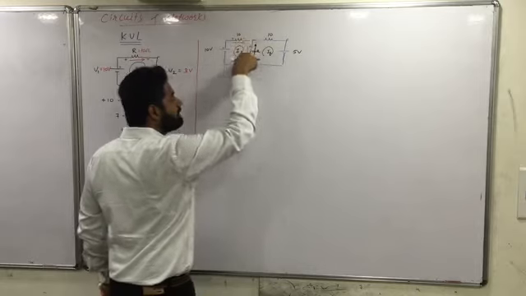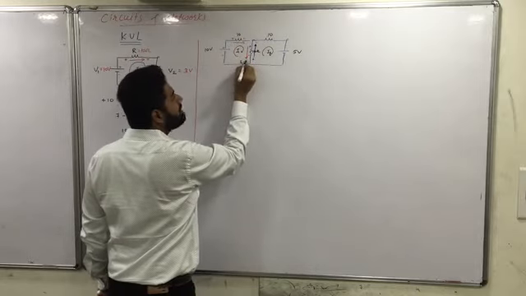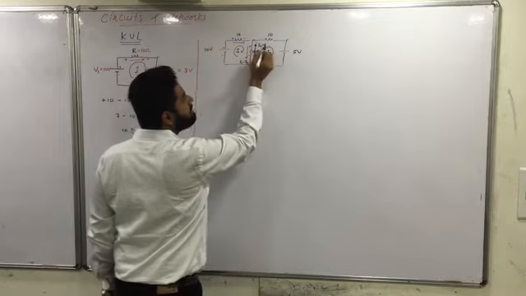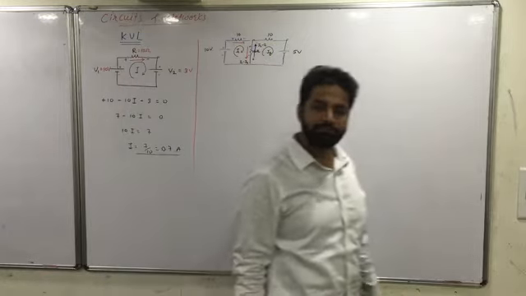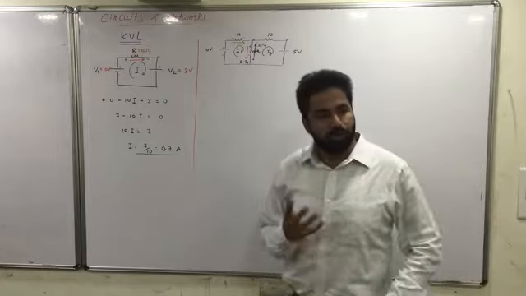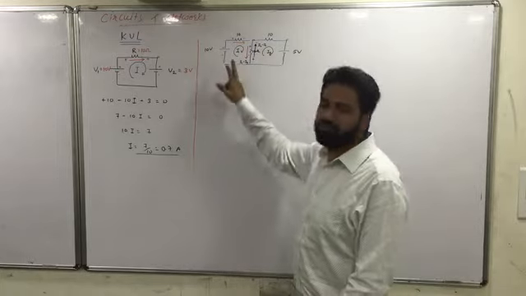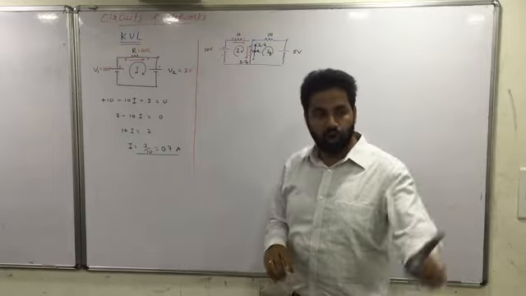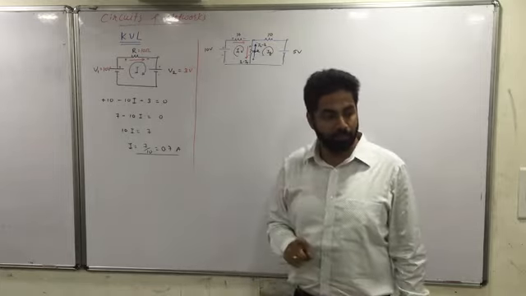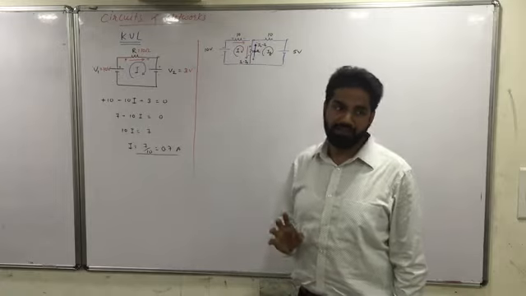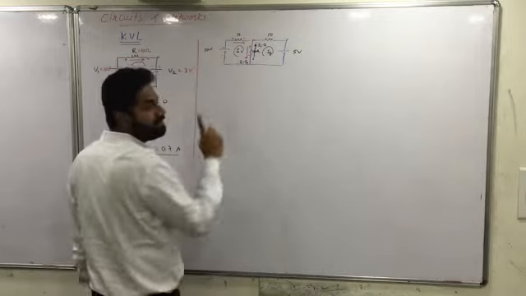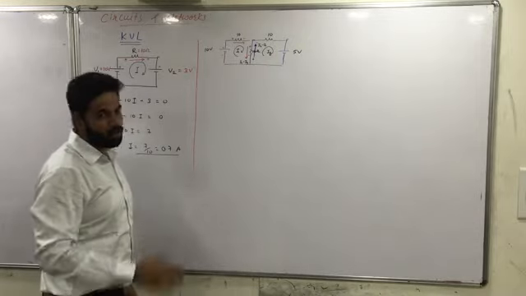The current which is flowing this way, it is I1 minus I2. Current flowing this way, it is I2 minus I1. Is it clear? So now, let's say we'll make a rule that whatever loop in which we are traveling, that loop current is considered to be the maximum loop current among all the loop currents. Fine, the rule is like this: whatever loop in which we are traveling, that loop current is considered to be the maximum loop current among all the loop currents.